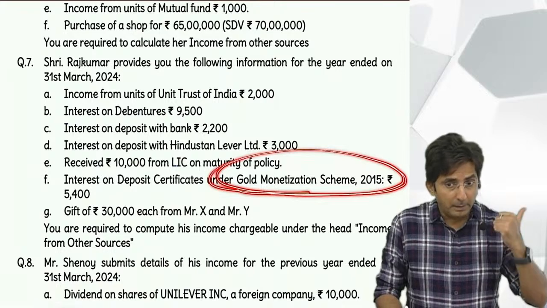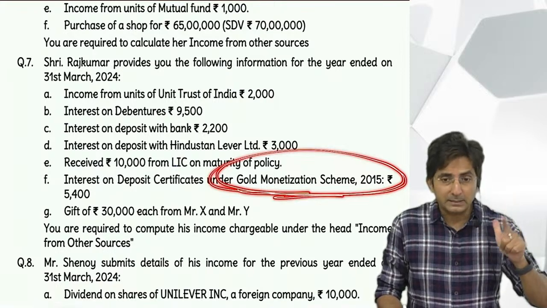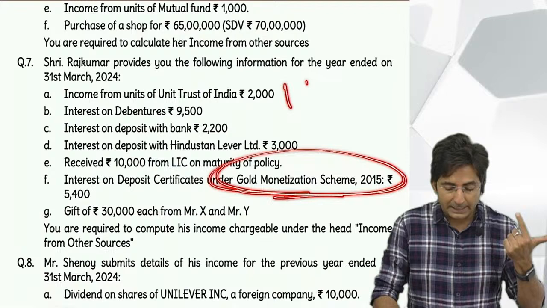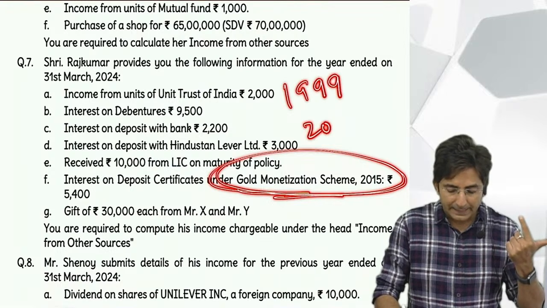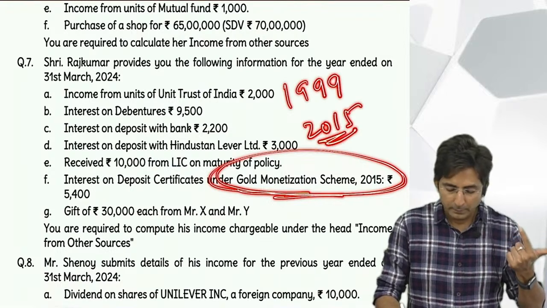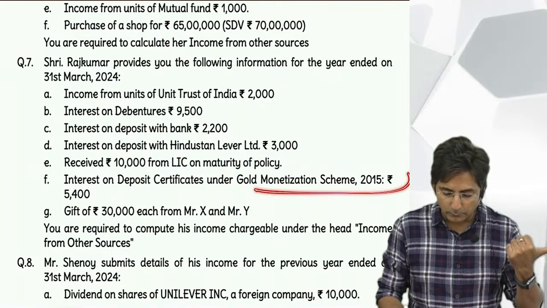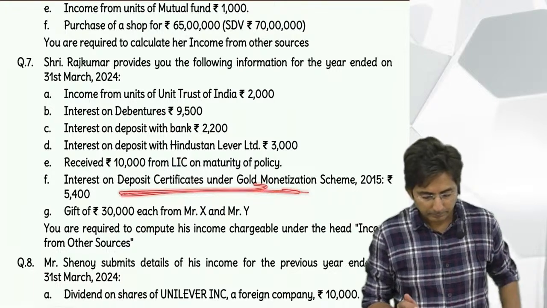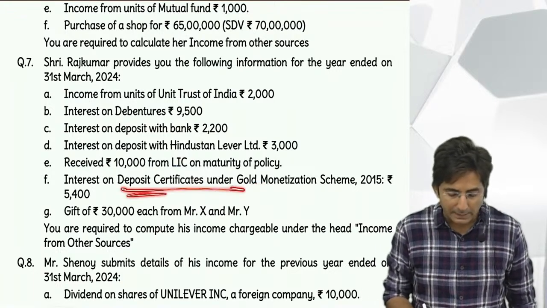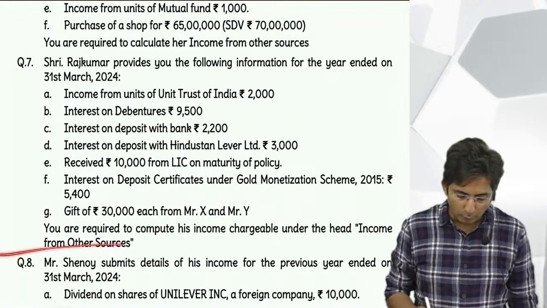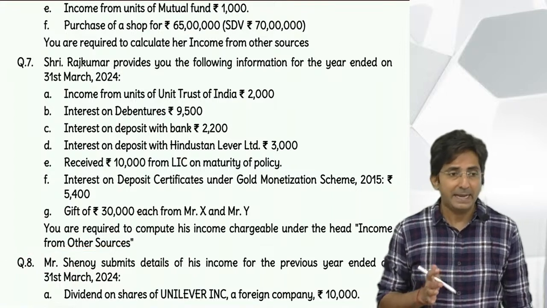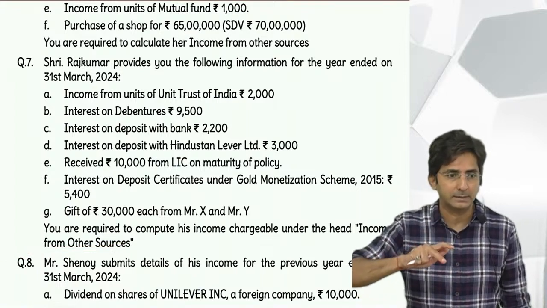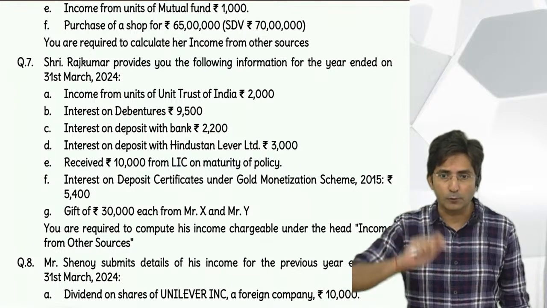That is a famous scheme called gold monetization scheme. If you remember in my lecture, I told you this scheme has come in India twice. Once in 1999, second time in 2015. So this guy has the 2015 scheme. This is our gold bonds only. Otherwise, for this small point, your answer will be stuck. So till question number 7, all are homework except question 2 which we did in the class. So total 6 questions for homework.